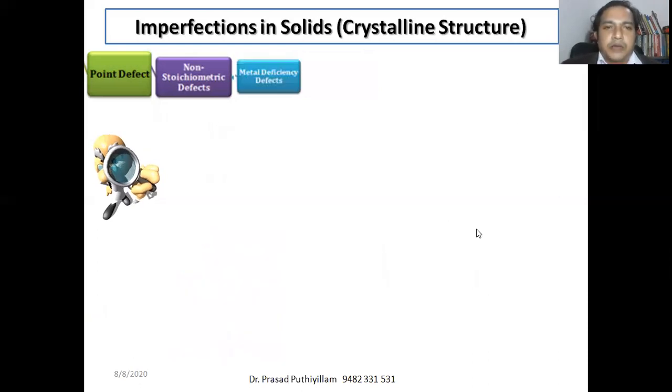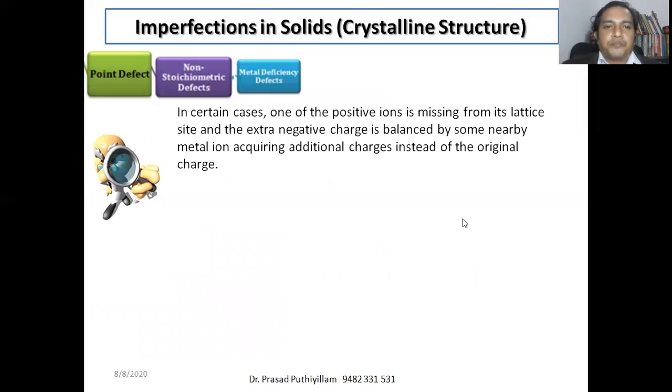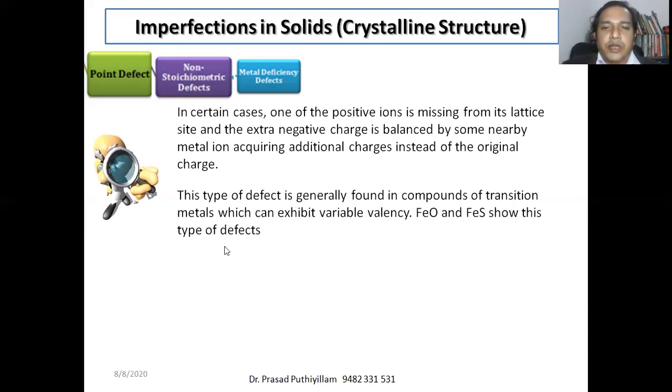Now the last example, metal deficiency defect. In certain cases, one of the positive ions is missing from the crystal lattice, and that absence of the positive ion will create extra negative charge. In order to balance that, some metal atoms will get extra positive charge. It is found in transition metals. Mainly transition metals form this type of defect.